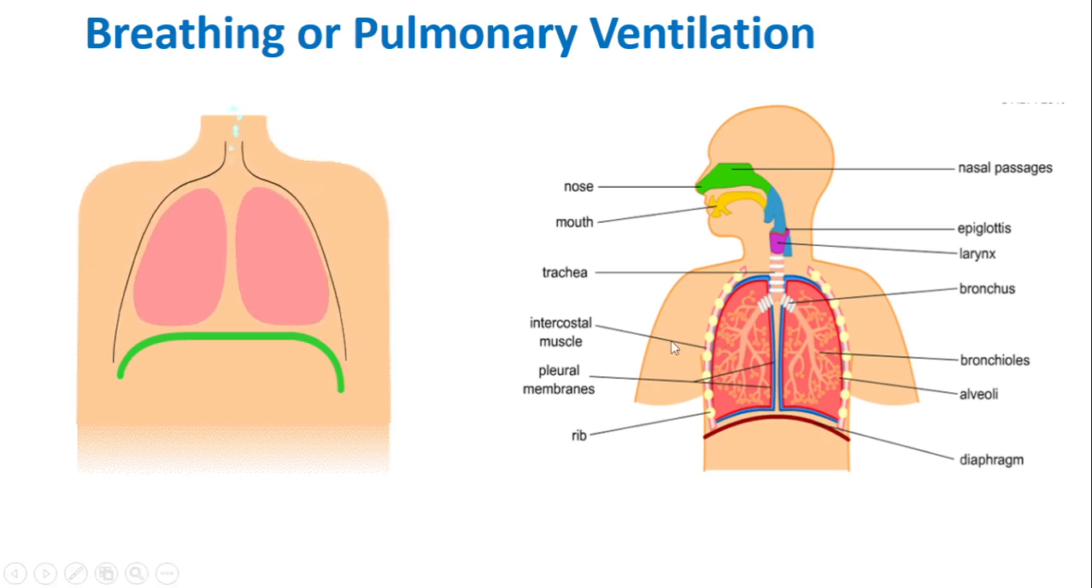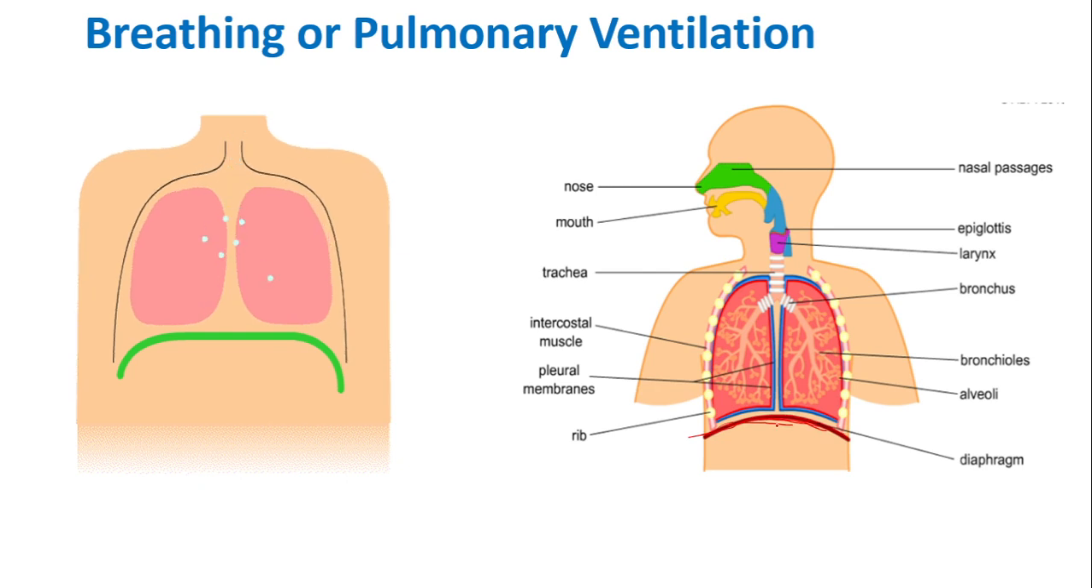Let us understand one more thing you can observe here, that is the diaphragm, a muscular structure on the floor of the thoracic cavity. That is called the diaphragm. It also helps in breathing in and breathing out.